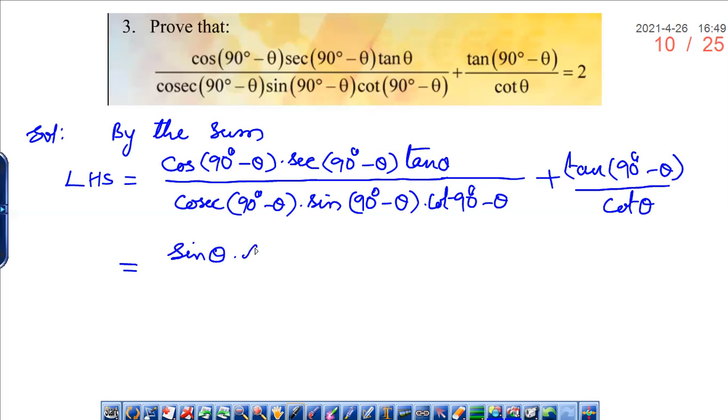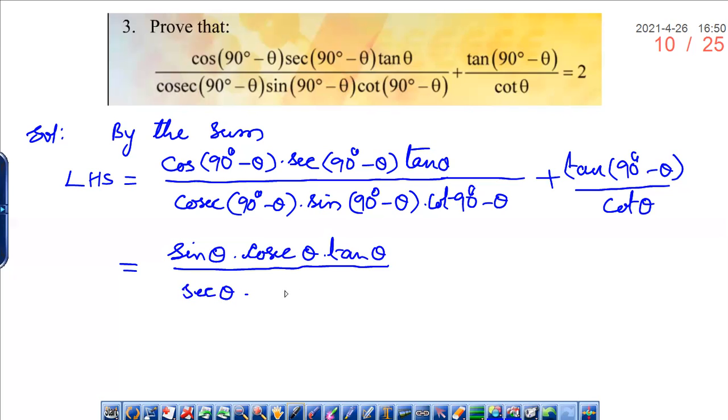Sir, it's cosec theta. Okay, it's cosecant theta, and we have tan theta divided by cosecant 90 minus theta in the denominator. Cosecant 90 degrees minus theta is secant theta, sir. Okay, sec theta.